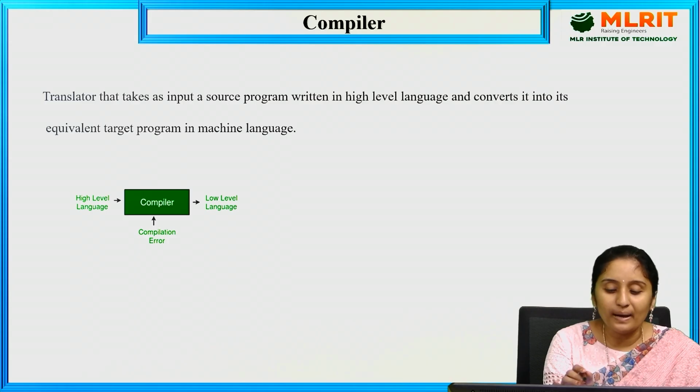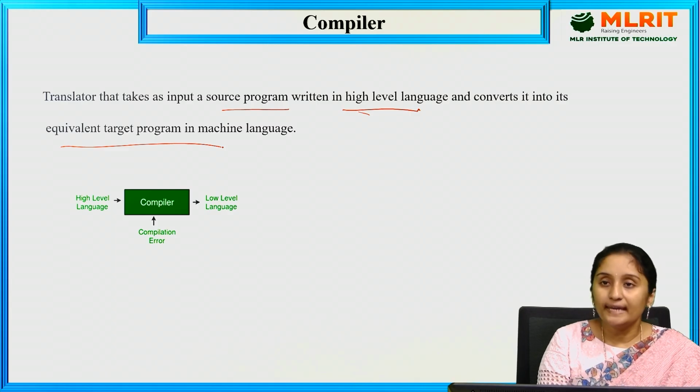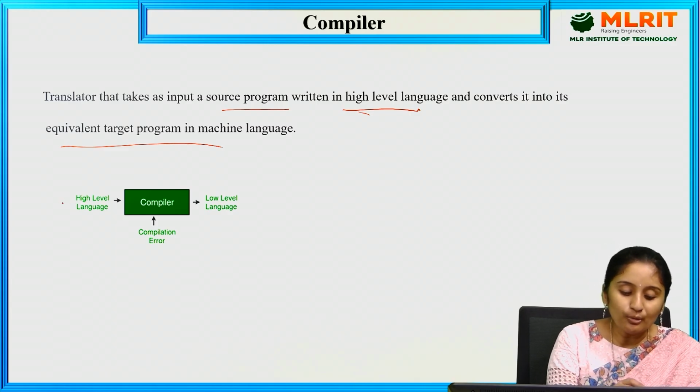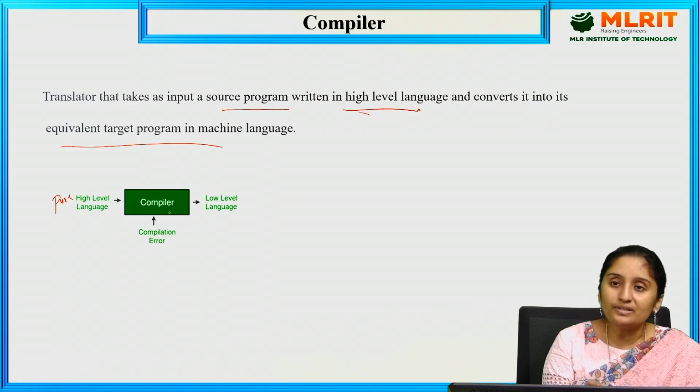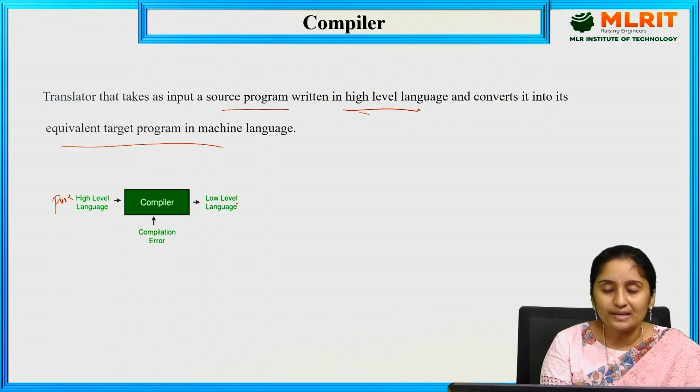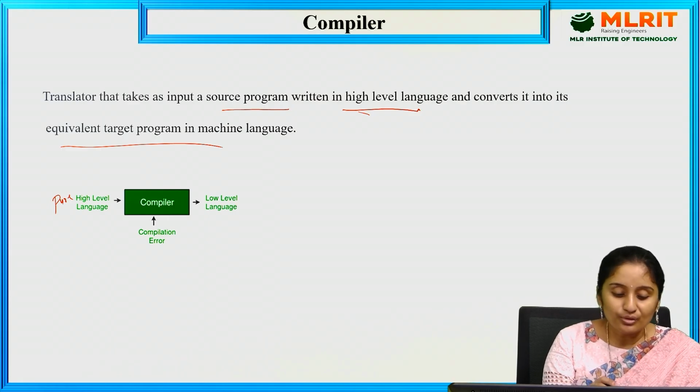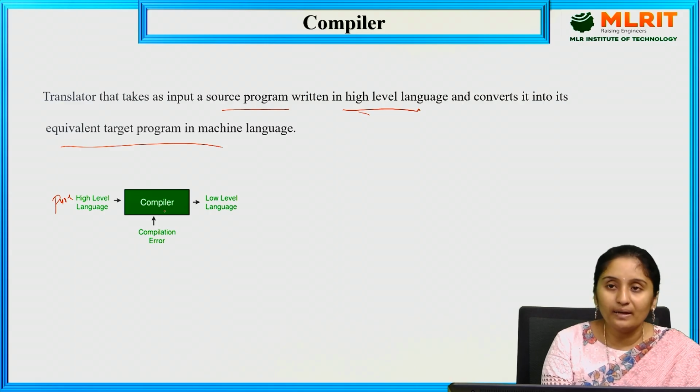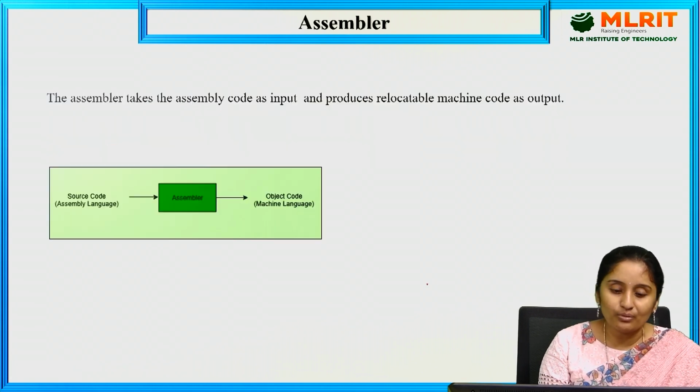The compiler is a translator that takes a source program written in a high level language as input and converts it into an equivalent target program. The pure high level language is given as the input to the compiler. The compiler generates a low level language, the assembly code. While generating it, the compiler checks for errors, syntactic or semantic, and those errors are rectified. It generates the assembly code as the output.